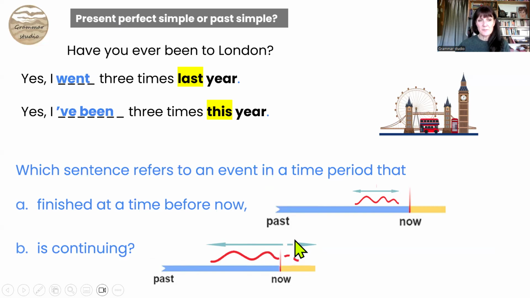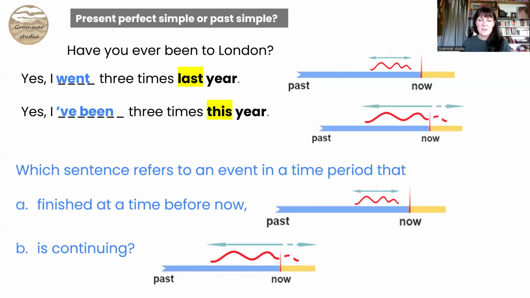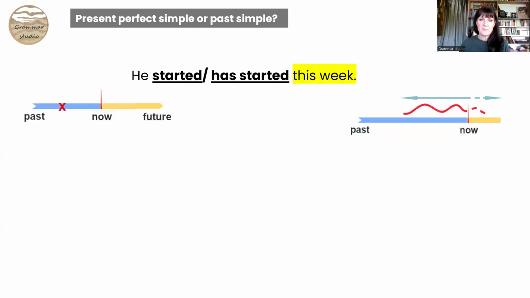We don't know. So I went 3 times last year is A. They occurred in a time which finished before now. This one occurred in a time period which is continuing.